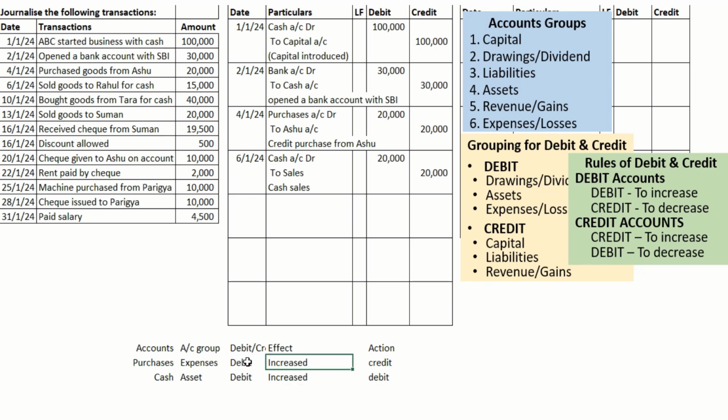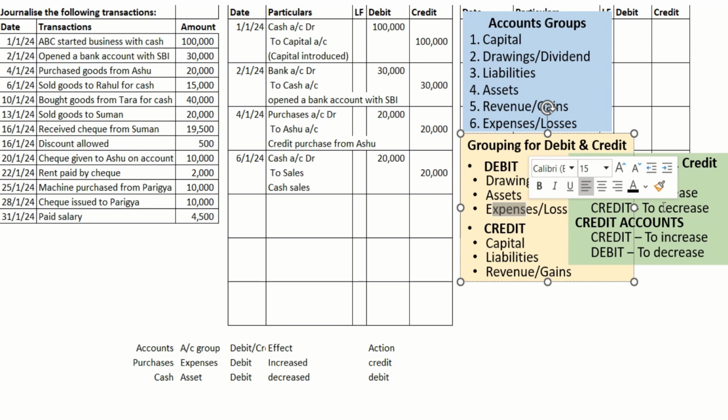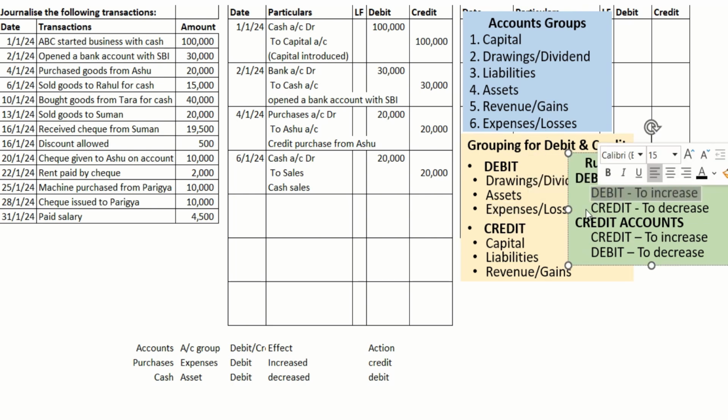On purchase, inventory is getting increased. The purchase account is getting increased. Cash is getting decreased. Now the rule: it is an expense and it is increasing, so we need to debit.